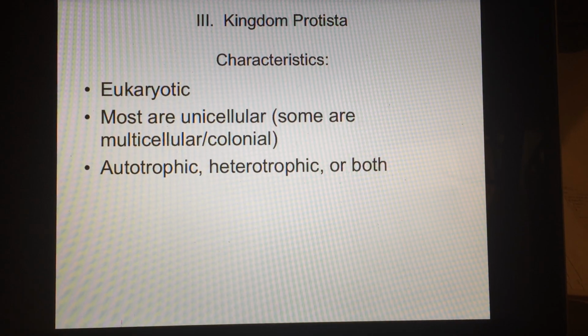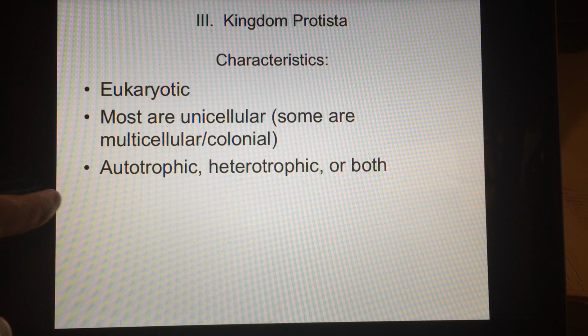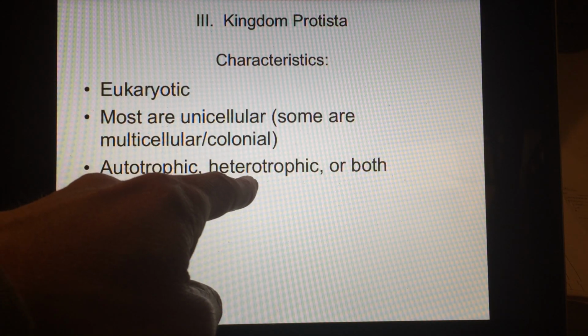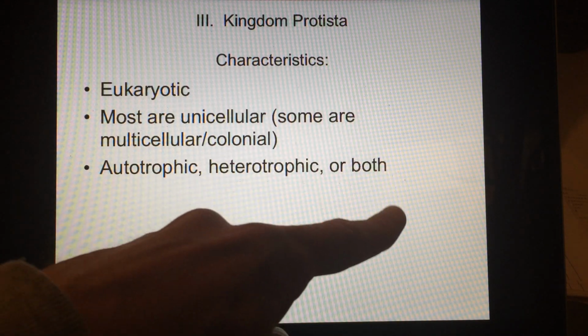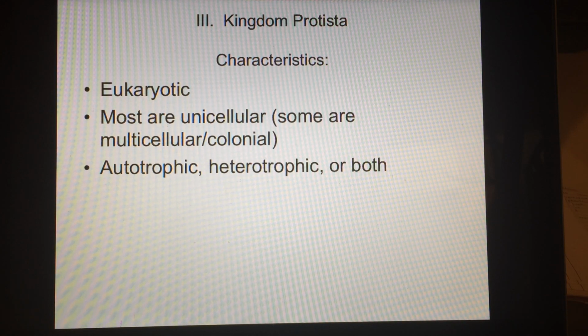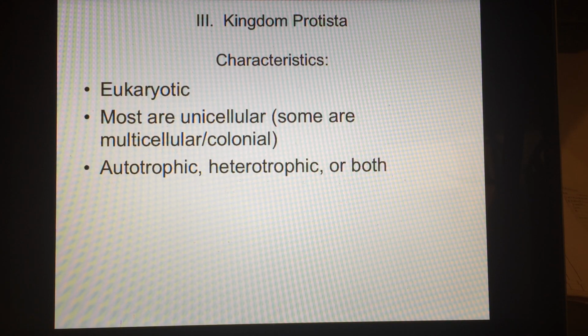Next, in terms of feeding, they are autotrophic. Some of them make their own food. Heterotrophic. Some of them get their food from an outside source. And some of them, now this is cool, are both. They're autotrophic or heterotrophic, depending on the availability of sunlight. Remember, it's much easier to make your own food. So those organisms that can do both will prefer autotrophic, but when there's not enough light, they'll just go straight into basic feeding patterns. It's pretty neat.